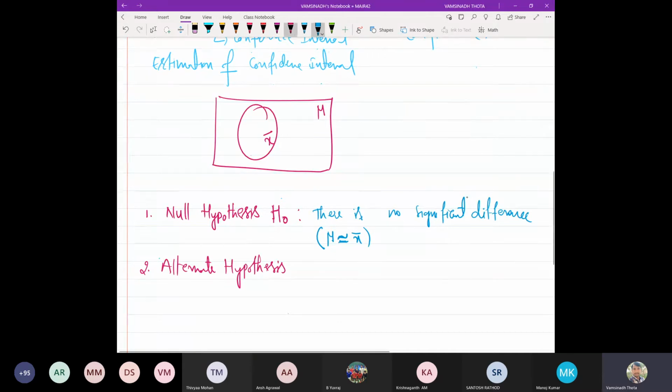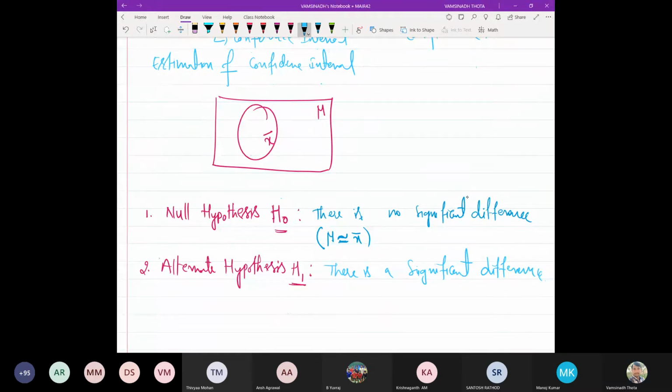And then we have something called the alternate hypothesis. The alternate hypothesis we generally represent with H1. It is opposite to the null hypothesis. That is, the alternate hypothesis means there is a significant difference. A hypothesis which is different from the null hypothesis is called the alternate hypothesis, and it is denoted with H1.